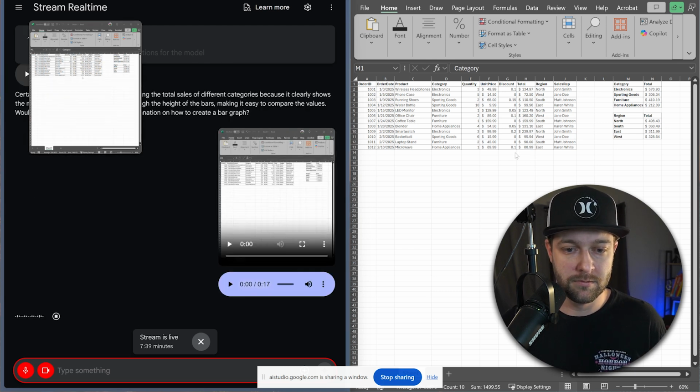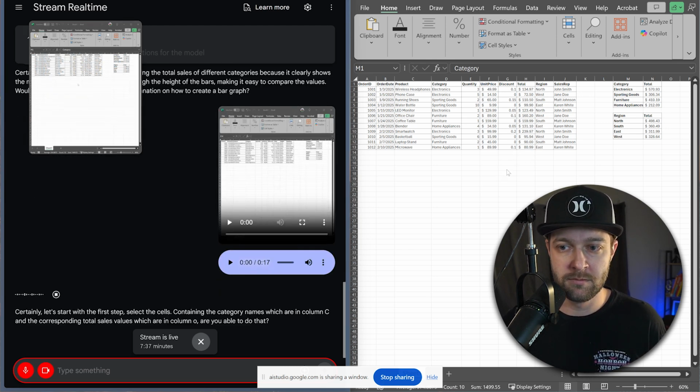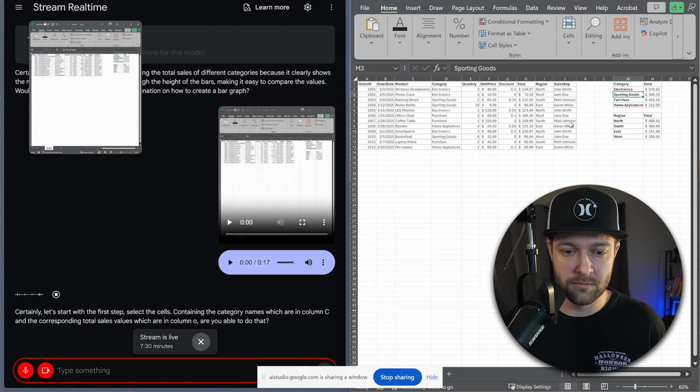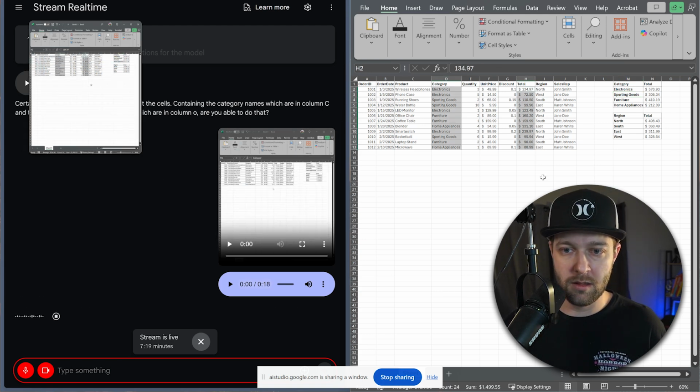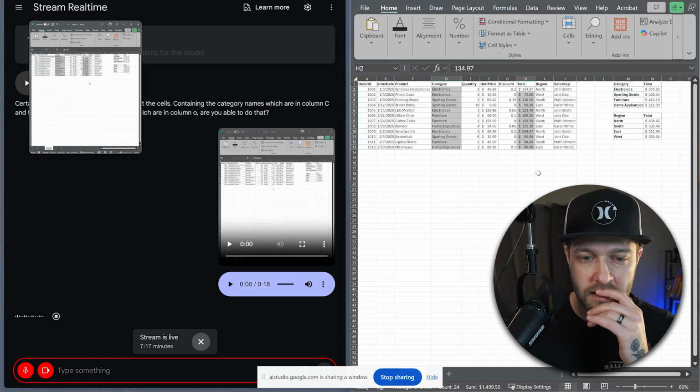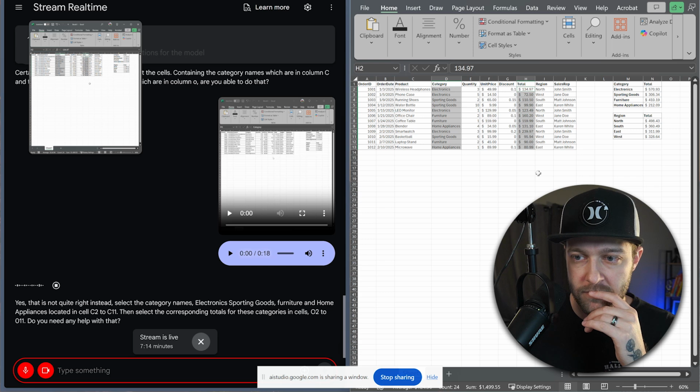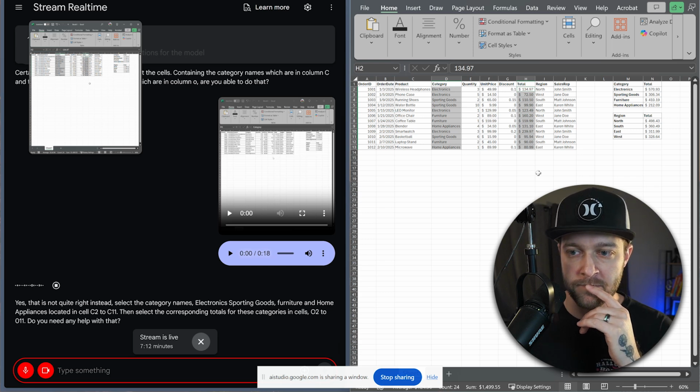Certainly. Let's start with the first step. Select the cells containing the category names, which are in column C, and the corresponding total sales values, which are in column O. Are you able to do that? That is not quite right. Instead, select the category names Electronics, Sporting Goods, Furniture, and Home Appliances located in cells C2 to C11. Do you need any help with that?